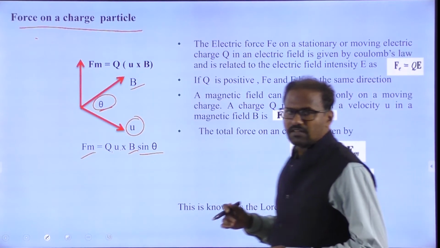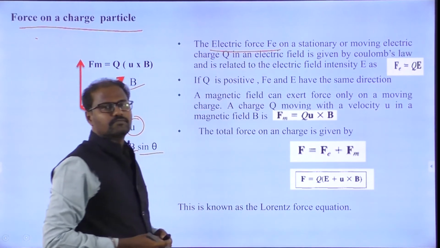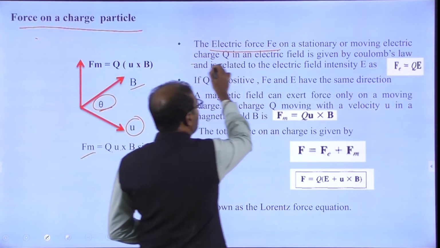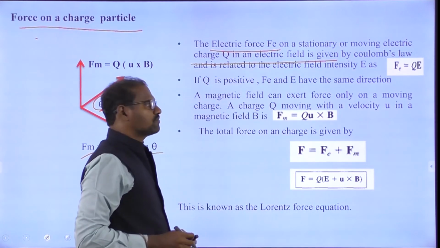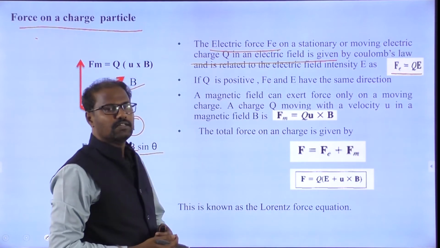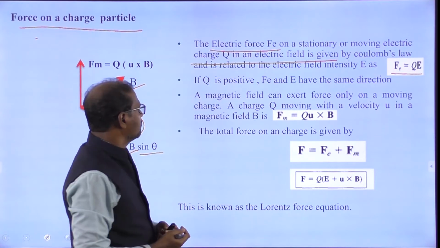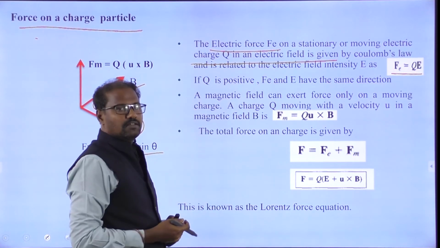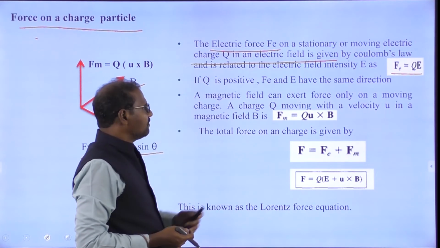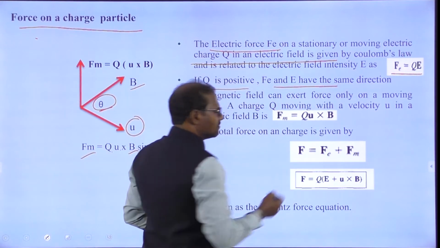Now we'll go to the points. What is written over here? The electric force Fe on a stationary or moving charge Q in an electric field is given by Coulomb's law. What does Coulomb's law state? F is equal to QE. The electric force is equal to QE, where Q means charge and E means electric field intensity. Suppose Q is positive, then both will be in the same direction.